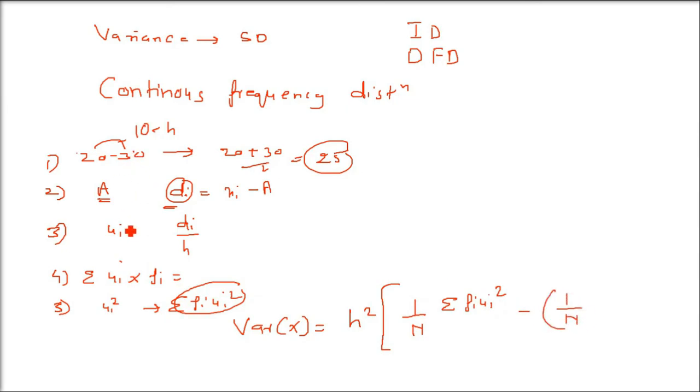And then 1 by N. Capital N is again sigma fi. Then you have how many students are there? Basically the complete number of students. Then fi ui and then whole of the square. So this is the formula we are going to use.